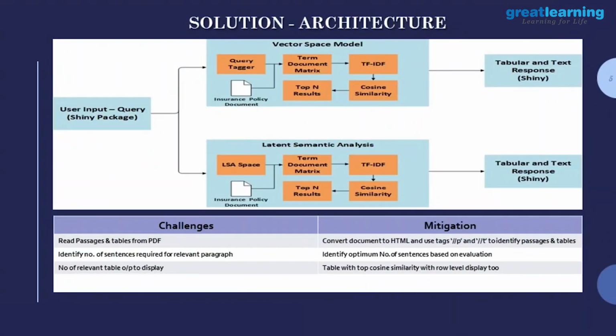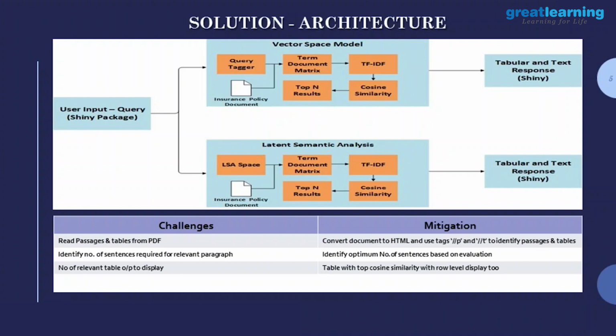We thought we'll have a slide for this. You give a user input query, which is input in the Shiny package, and we execute 2 models in parallel. One is the vector space model, where this is the query tagger. This is something which is still in progress. The vector space model is more of a bag of words model. Probably we have a next slide dedicated to the vector space model to talk about it in detail.